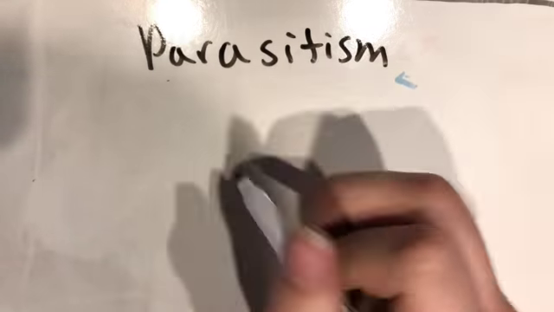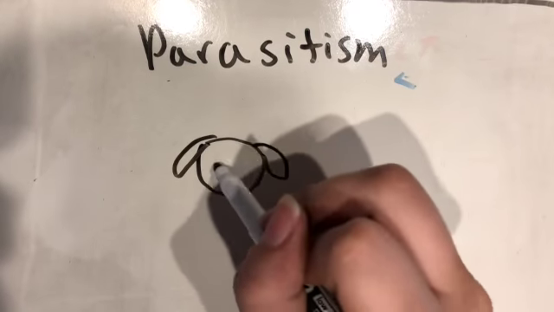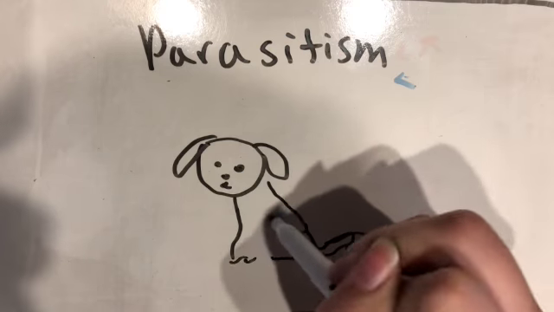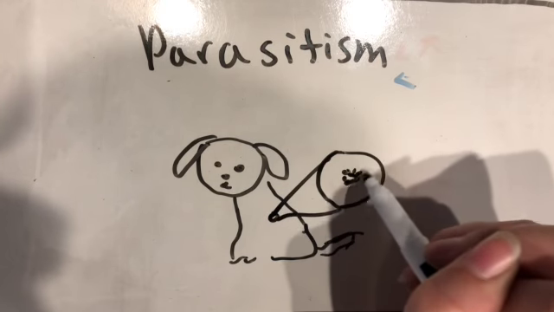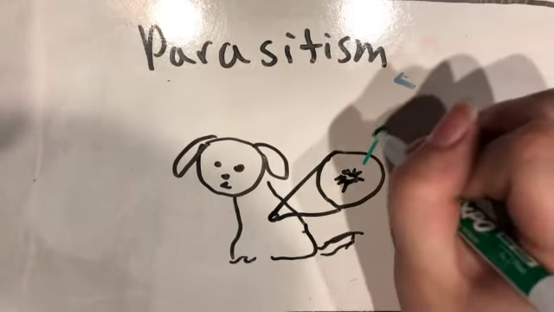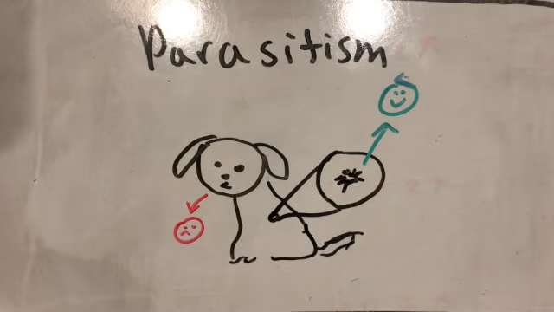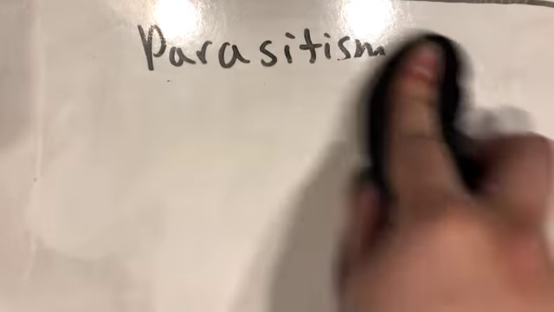The next relationship, parasitism, is similar to predation where one individual, the parasite, benefits, while the other, the host, is harmed. The difference with this, though, is that the parasite usually lives on the host and doesn't necessarily kill it. A common example of this is ticks and fleas living on dogs and feeding on their blood. The parasites get food, while the dog experiences discomfort and can potentially get diseases.